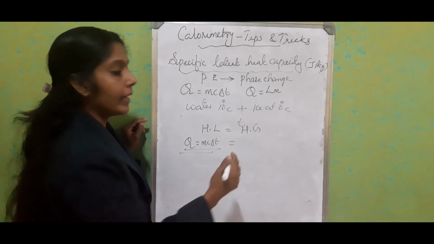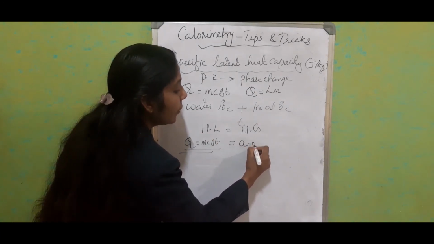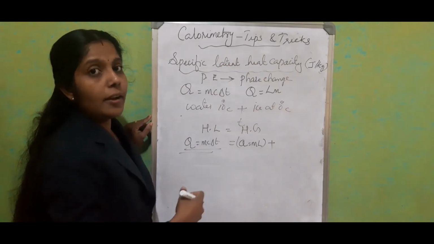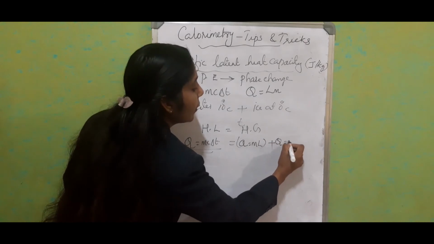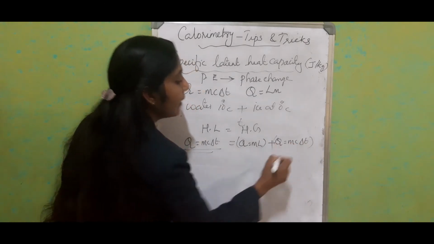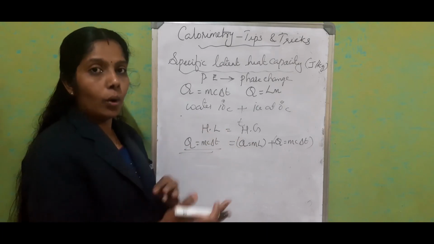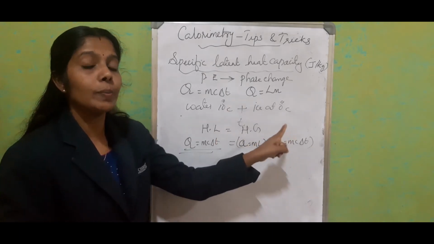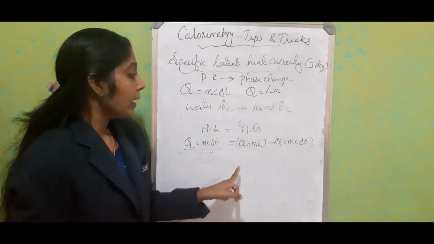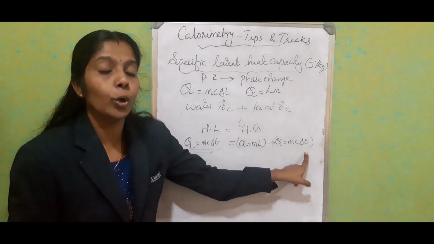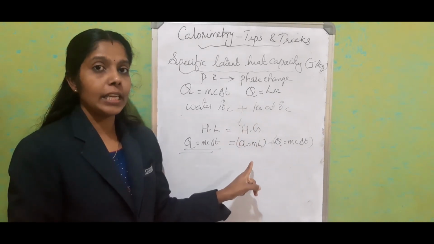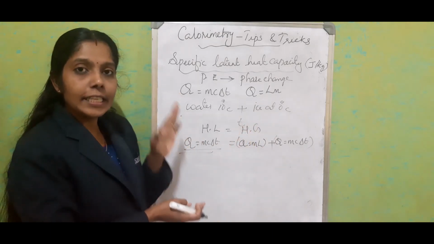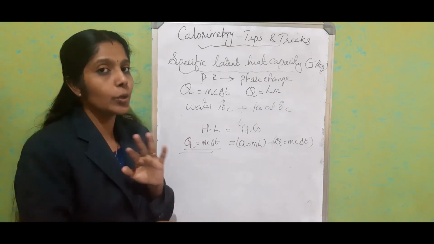First it has to melt, so we get Q is equal to M into L, plus another term to reach the final temperature, Q is equal to mc delta T. So if mixing with water or any other material is there, on the right side, for the heat energy gained by the cold body, we have to consider both the specific latent heat equation and the specific heat capacity equation. If these basic concepts are in your mind, you can easily score marks.